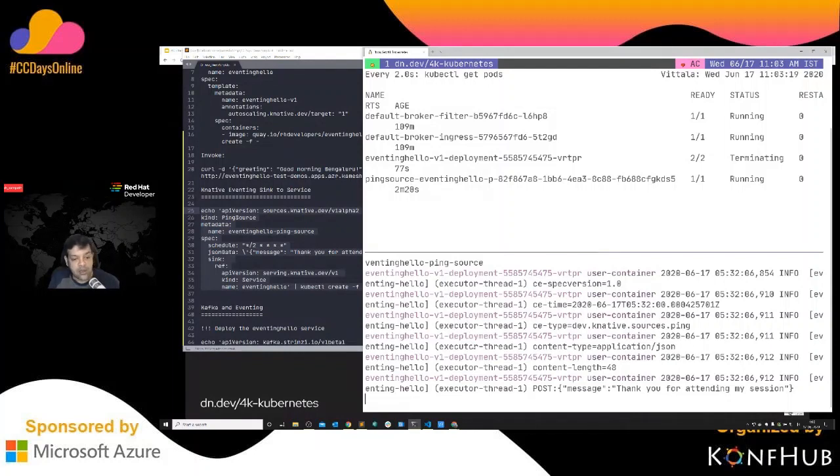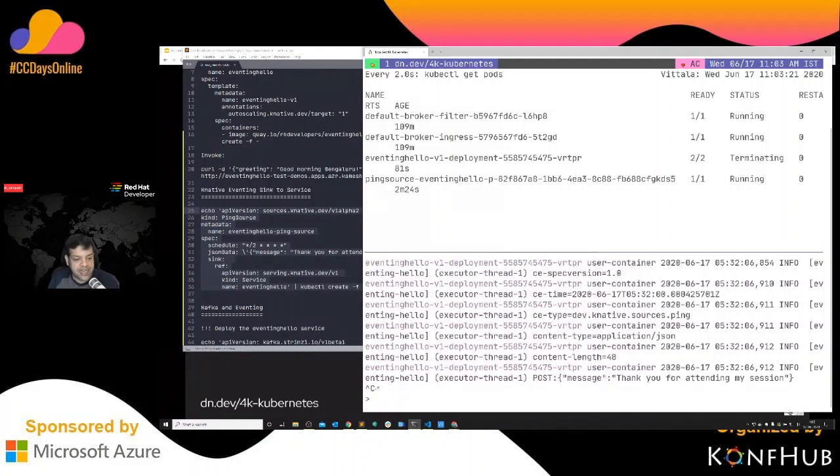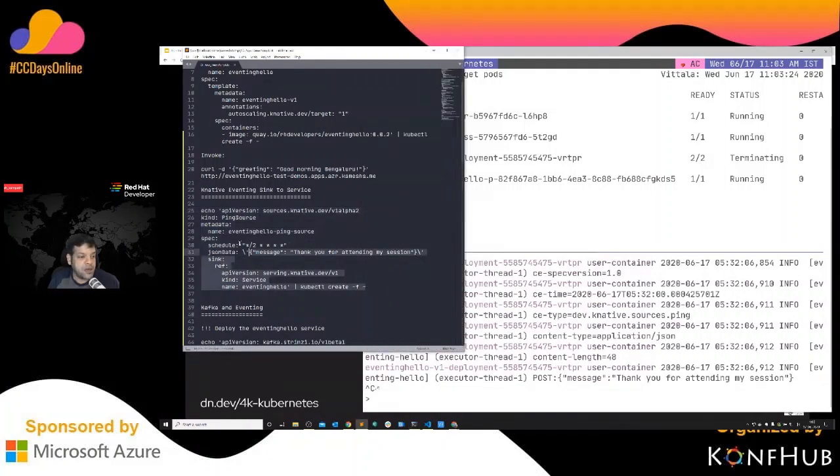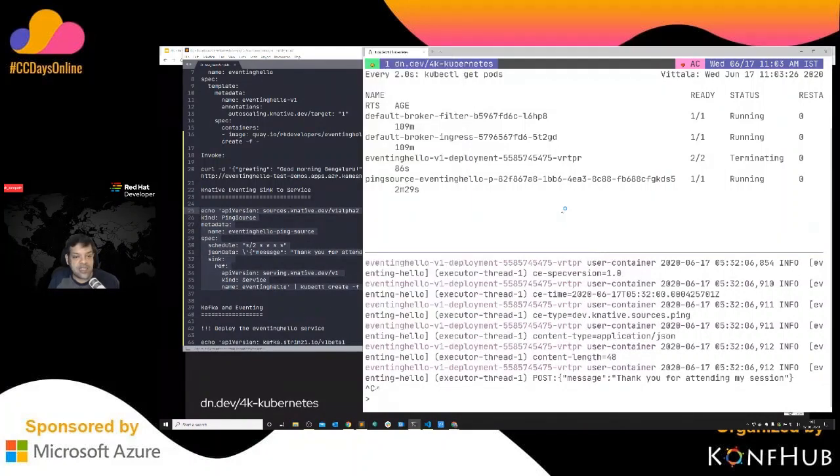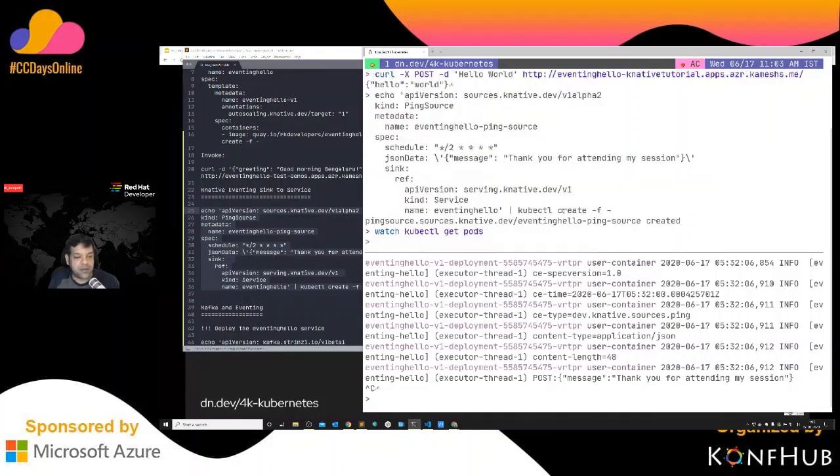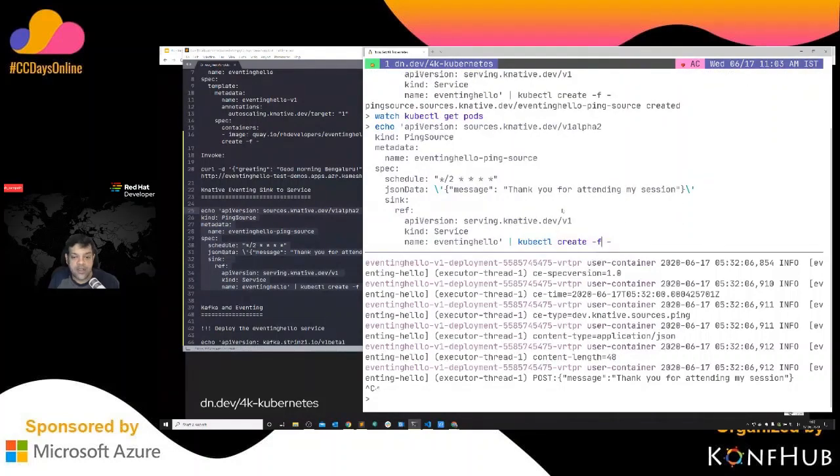So getting to the next component here, how do you do this with Kafka? Let me delete this one before we go further. We'll use the same eventing hello application again for the next one, but we'll not use the same source. We'll use a different source.